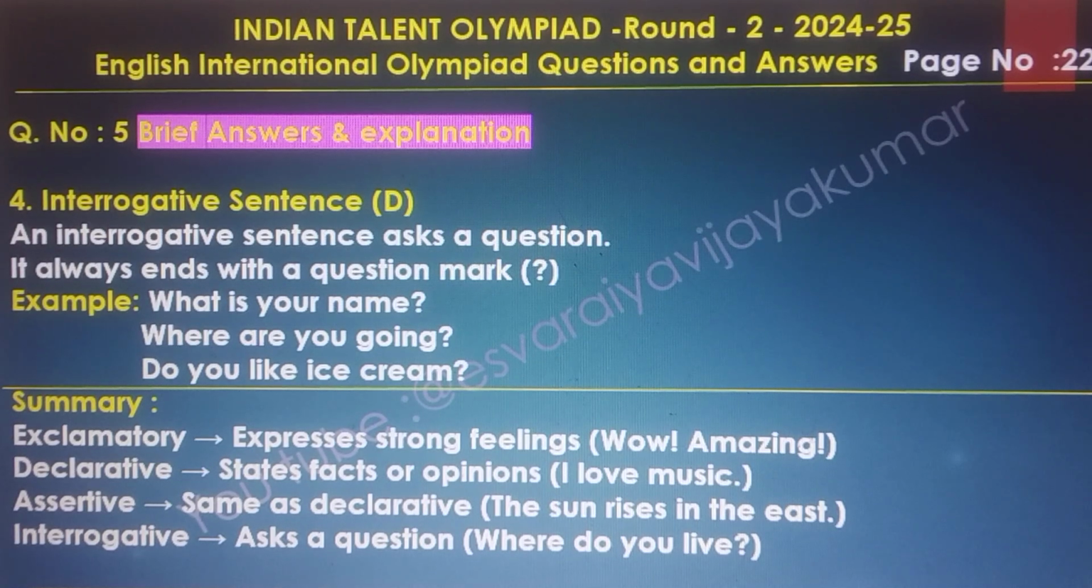Interrogative sentence. An interrogative sentence asks a question. It always ends with a question mark. Examples: What is your name? Where are you going? Do you like ice cream? And the final summary: exclamatory expresses strong feelings, wow, amazing. Declarative states a fact or opinion, I love music. Assertive is the same as declarative, the sun rises in the east. Interrogative asks a question, where do you live?